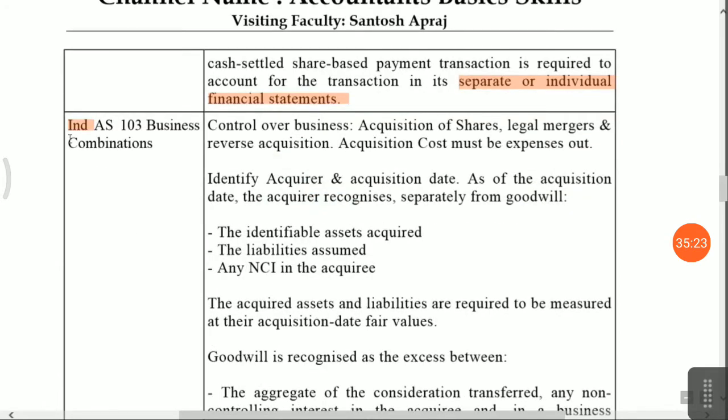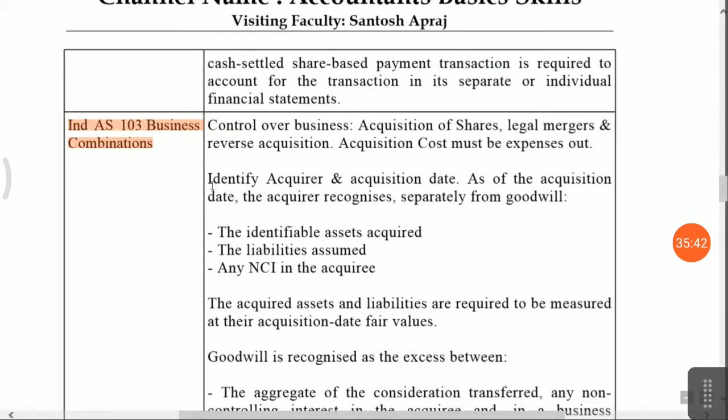Next is accounting standard 103, business combination. Now simple meaning, what is 103? Control over business, means acquisition of shares, legal merger, reverse acquisition. Acquisition expenses, cost must be expensed out.